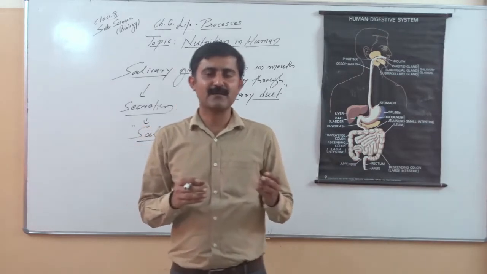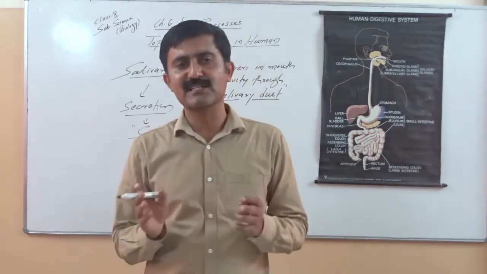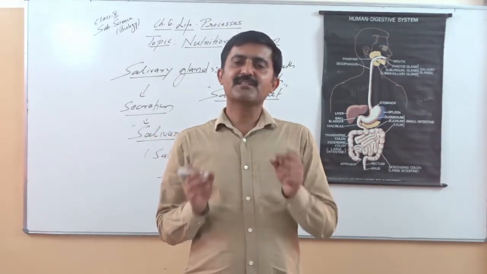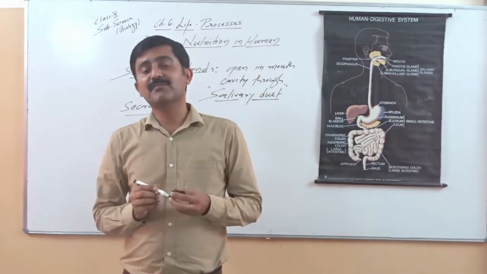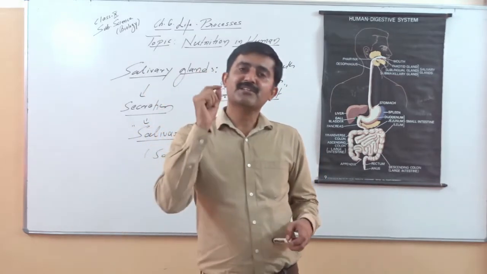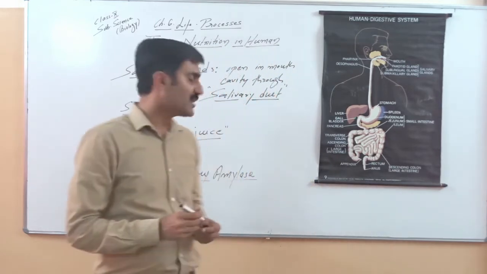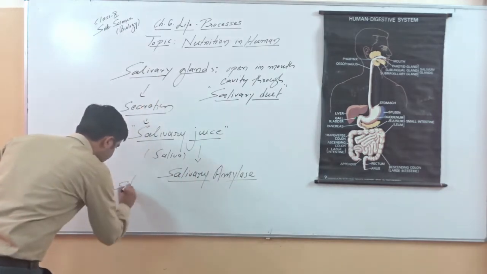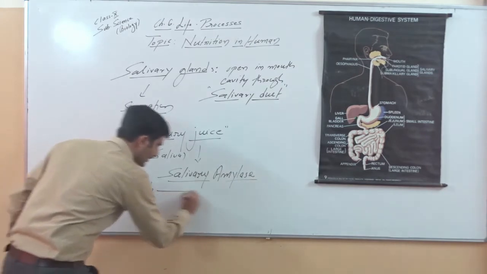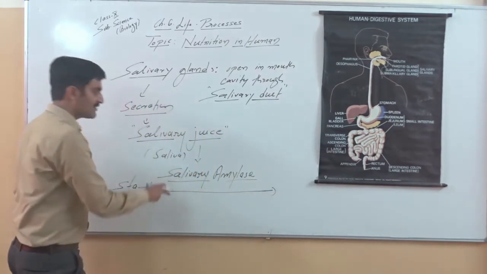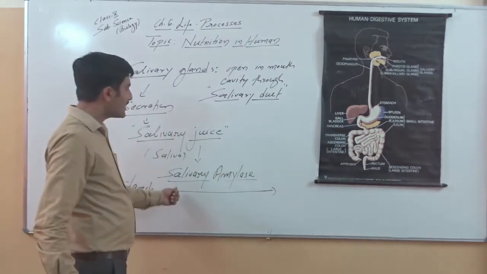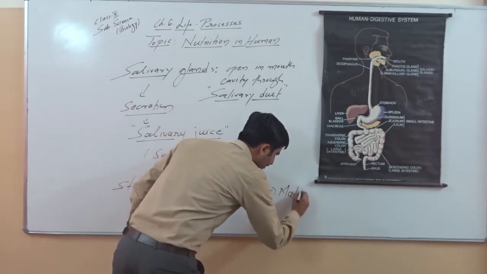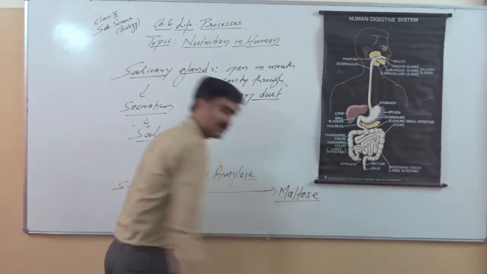If we talk about bread, or different vegetables like potato, rice, the maximum component of all these food items is nothing but starch. So digestion of starch starts in our mouth cavity itself. And the name of the enzyme that digests starch in our mouth cavity is known as salivary amylase. Remember, here we say starch, and we will write salivary amylase on the arrow because this is the biocatalyst, the enzyme that helps in digestion. So starch is digested into a simpler form, that is a sugar, maltose sugar.